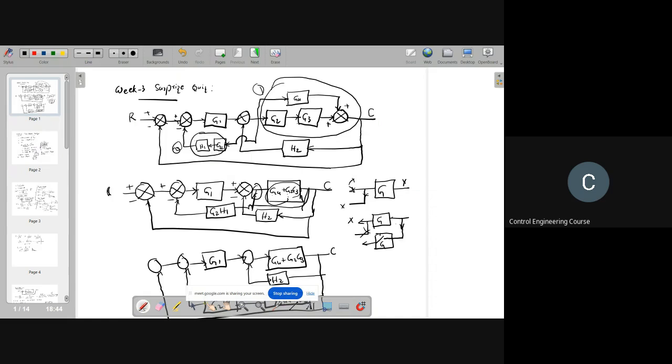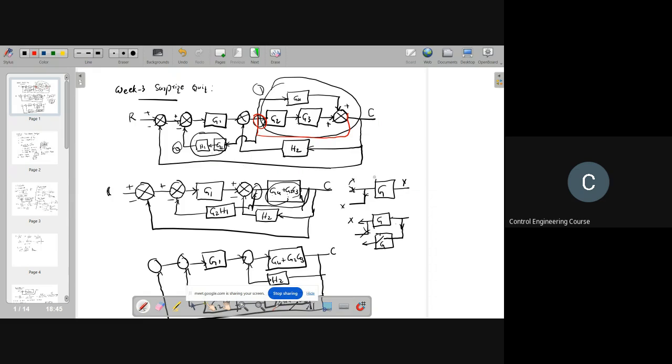Now what is confusing you is that there is a takeoff point here, which is actually making it difficult to solve. So what I'm suggesting is you shift this point from here to here. I gave you one example here.